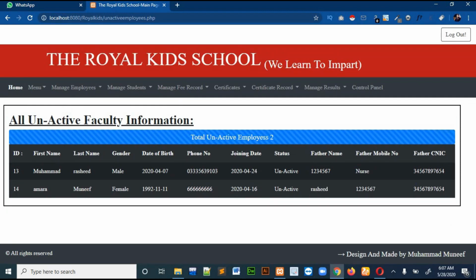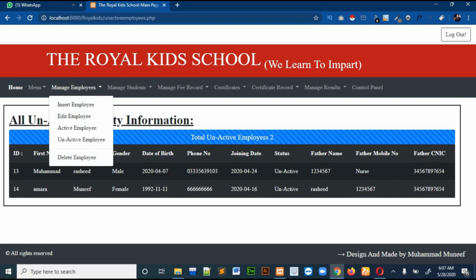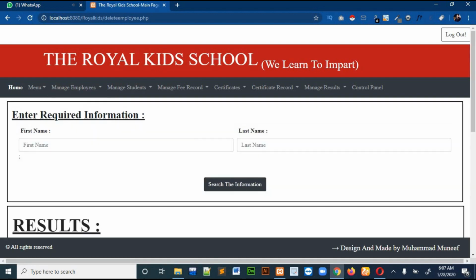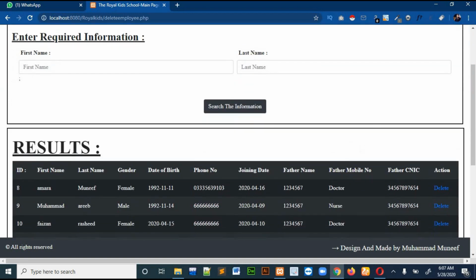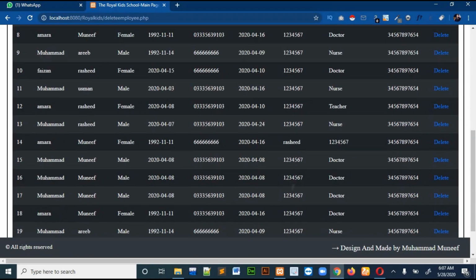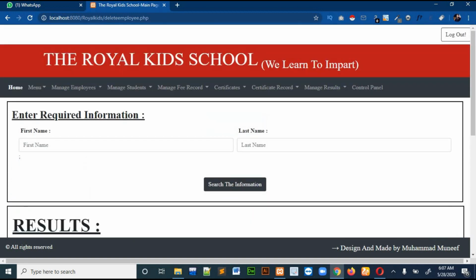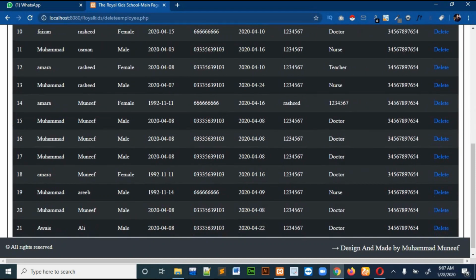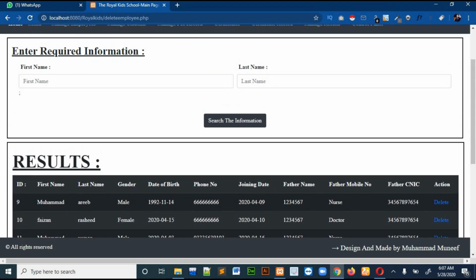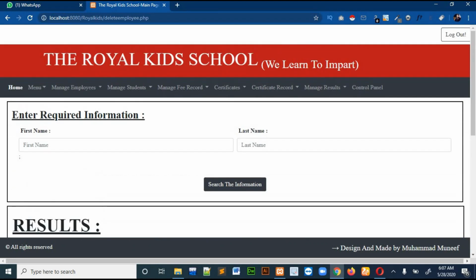Suppose you want to delete any employee, then click on delete employee, and you will find the same filters in the delete employee section, and then the list of the faculties. If you want to delete anyone, just click on the delete button, like this. Then the record will be deleted permanently. No one deletes records, but I had given this function in case someone wanted to.